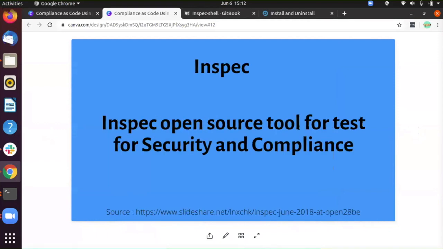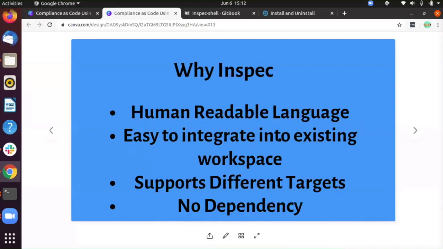For using compliance as code, there are many tools. Today we are going to see the tool called Inspec. Inspec is an open source tool used for testing security and compliance. But for today's session, we are only concerned about the compliance part. So you may get the question why we should use it.